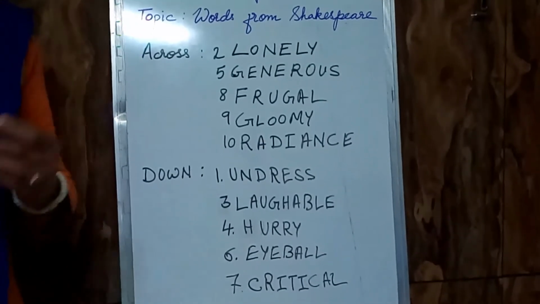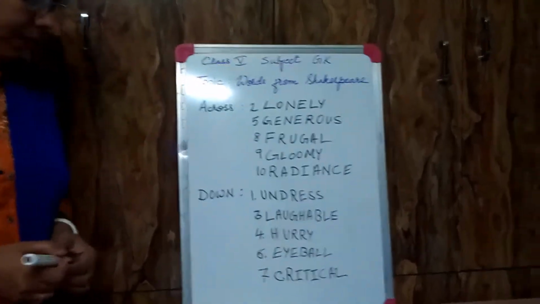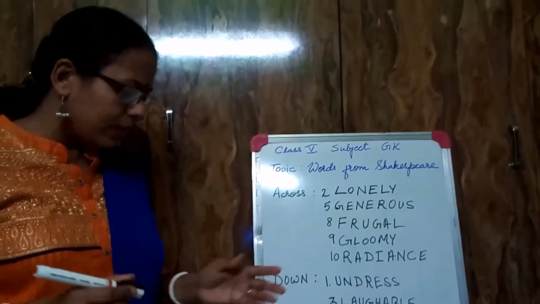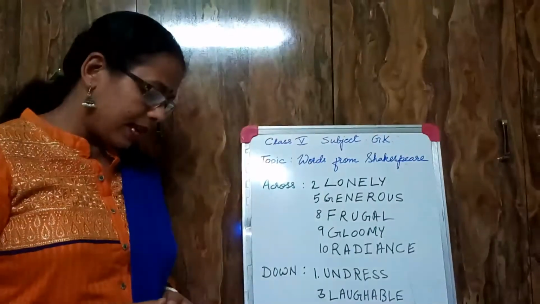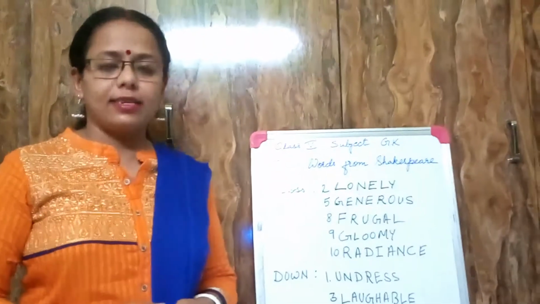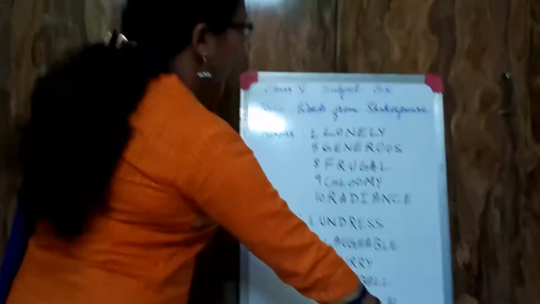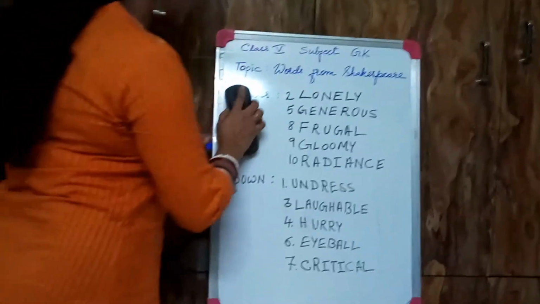Now we are going to discuss question number B, in which the names of his tragedies have been jumbled up and we have to write the exact name. So question number B, I hope all of you have written this part. Let us go for question number B.